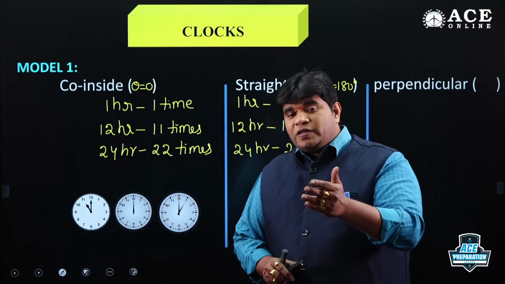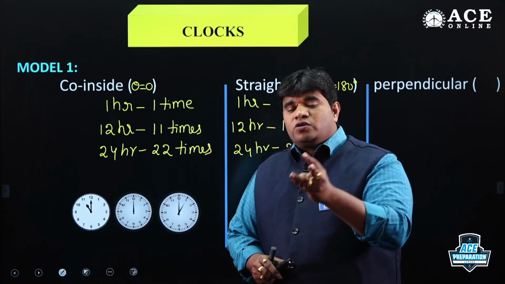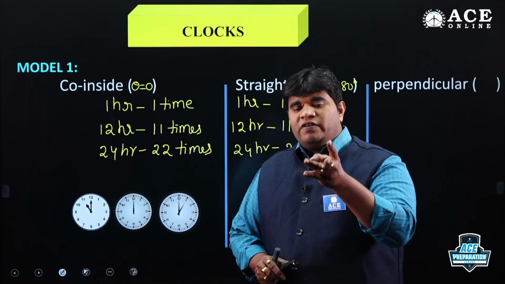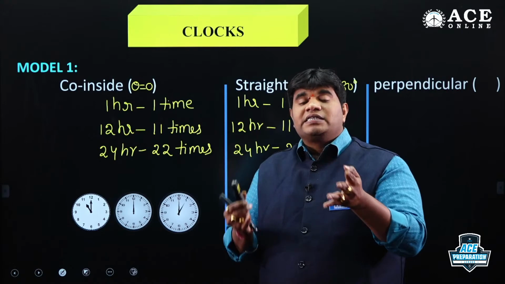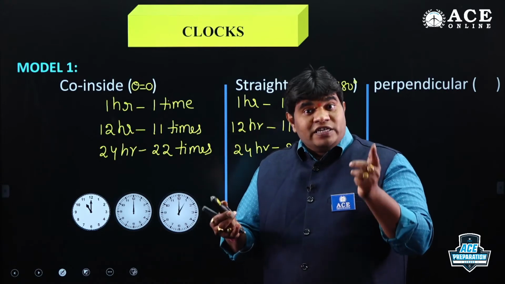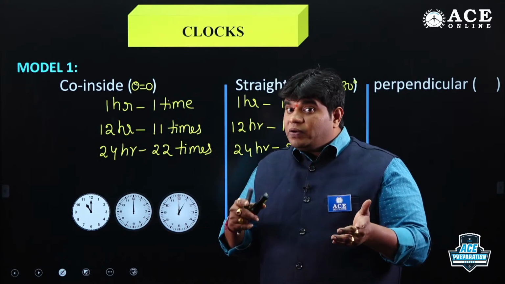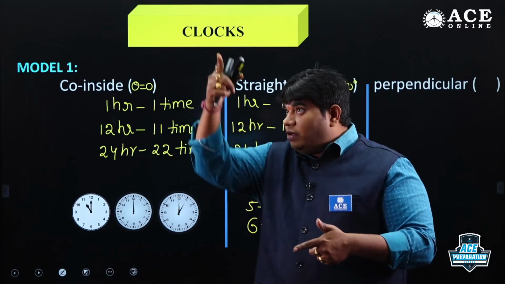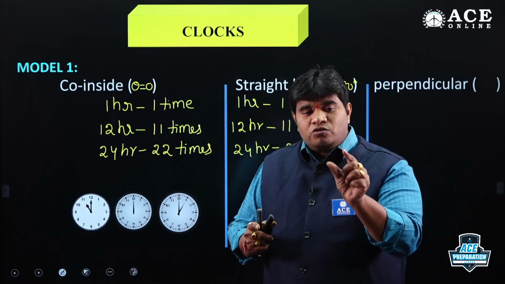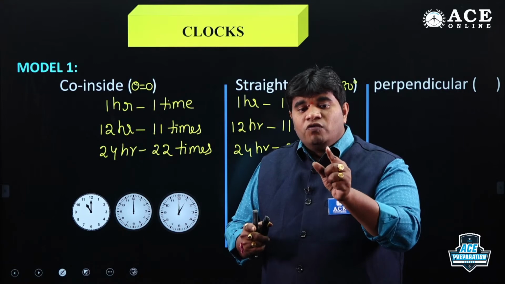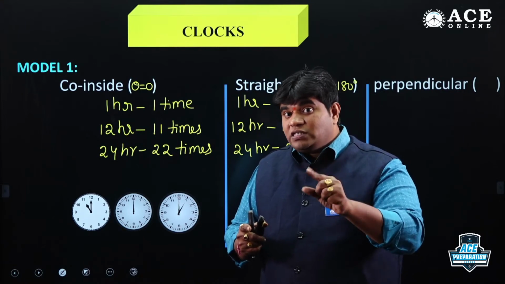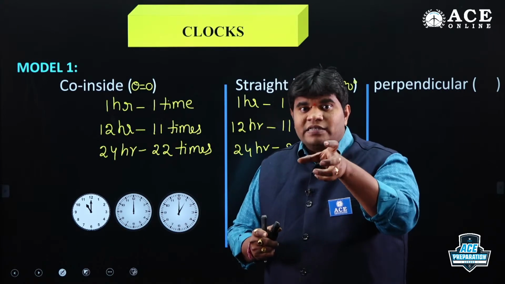Suppose 2 p.m. to 8 p.m. So from 2 to 8, how many hours? 3, 4, 5, 6, 7, 8, 6 hours. Coinciding means 6 times, in case it is a straight line. You can observe in the question: 2 to 3 one time, 3 to 4 one time, 4 to 5 one time, 5 to 6, 6 to 7 commonly one time. You can consider like this.